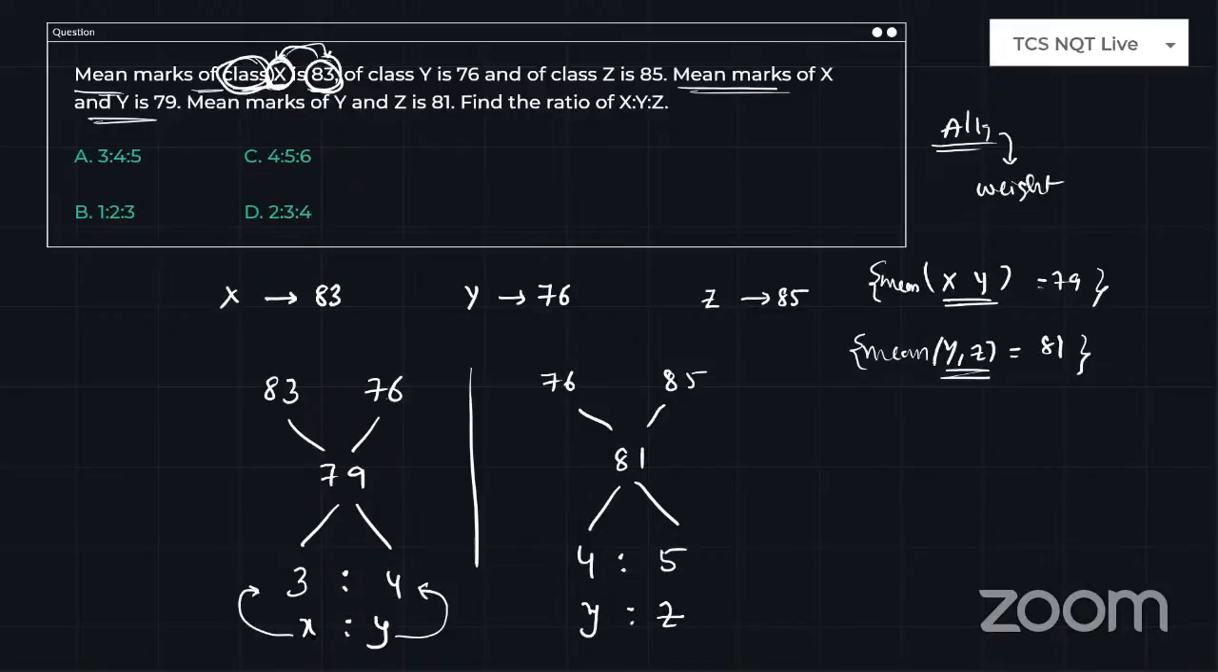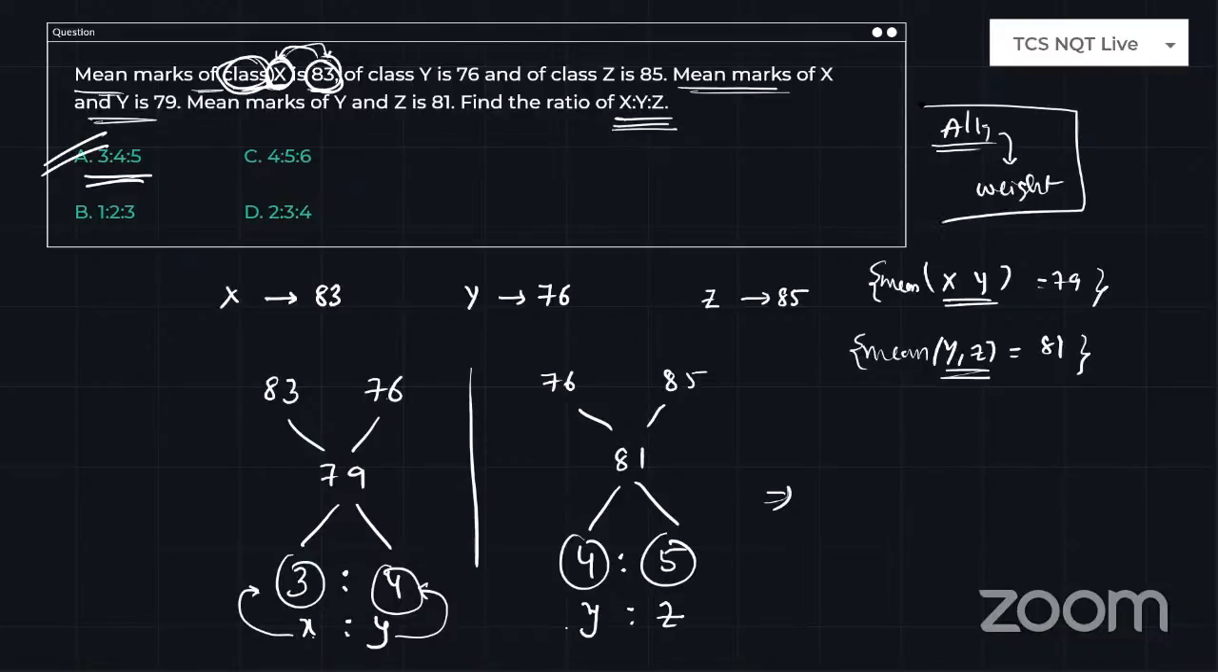See guys, X is to Y is 3 is to 4, Y is to Z is 4 is to 5. Then tell me what is X is to Y is to Z in the chart? 3 is to 4 is to 5. Now tell me, is this problem easy if you know the actual concept of alligations and weighted average? If you know the concept, every problem is easy, but your background needs to be very strong in the theory.